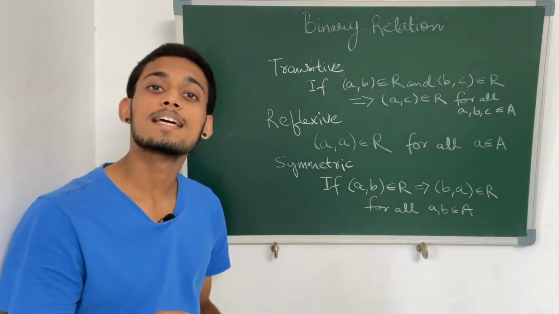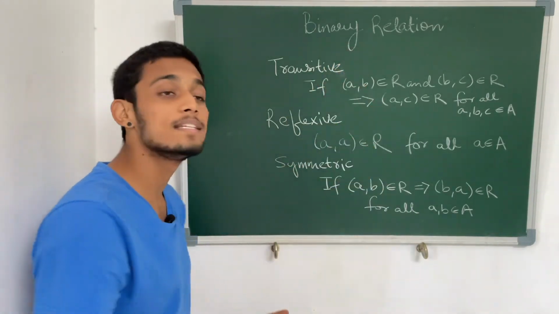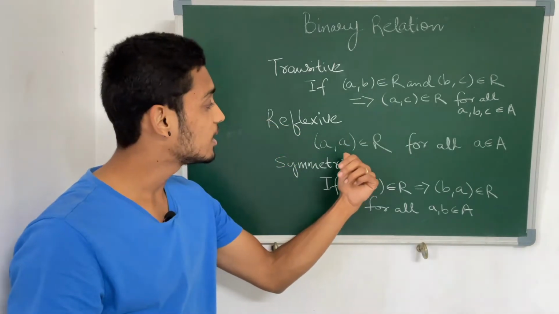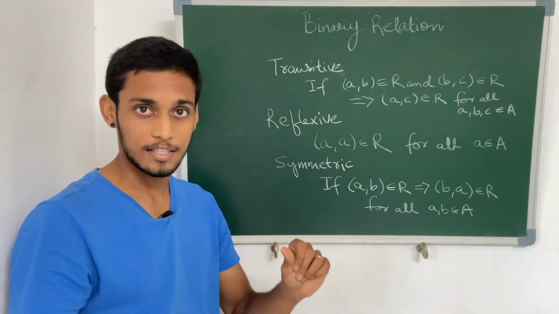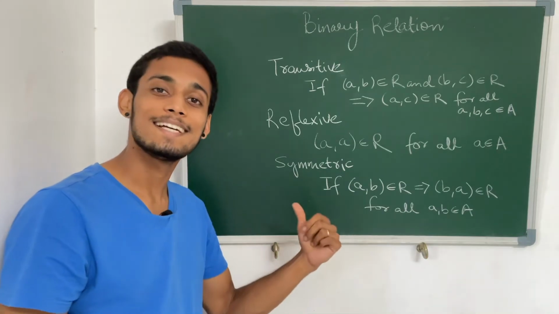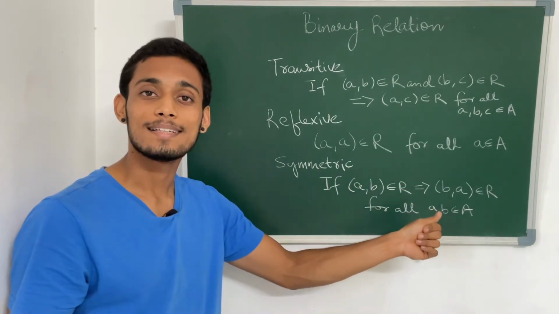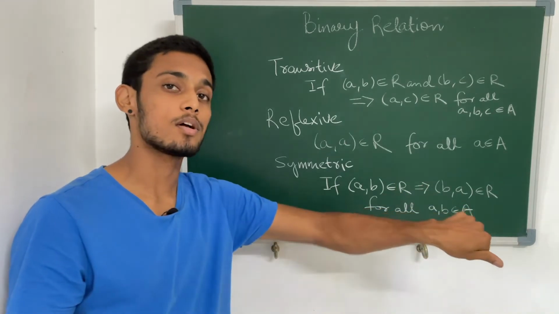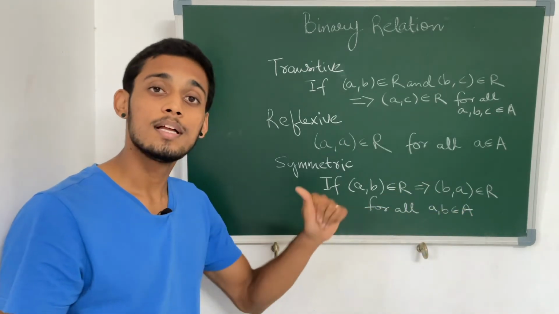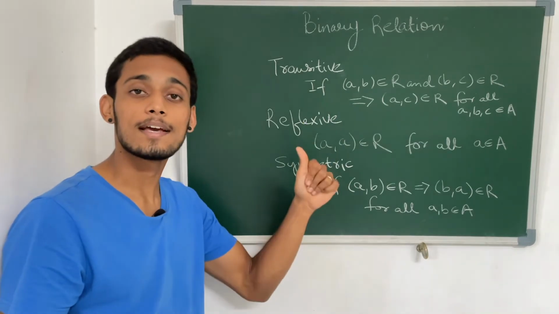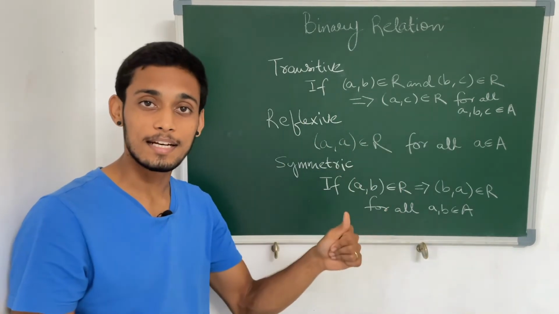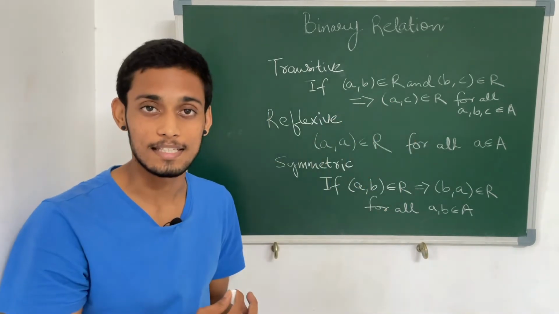Now suppose a given relation satisfies all these three properties. That is, every element is mapped with itself, that is one condition. Second, it is symmetric, that is if A comma B is in the relation, then B comma A is also in the relation. And transitivity is also true, that is if A comma B and B comma C are in the relation, then A comma C is in the relation.